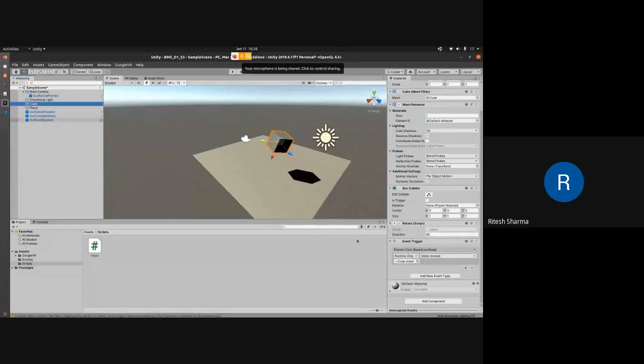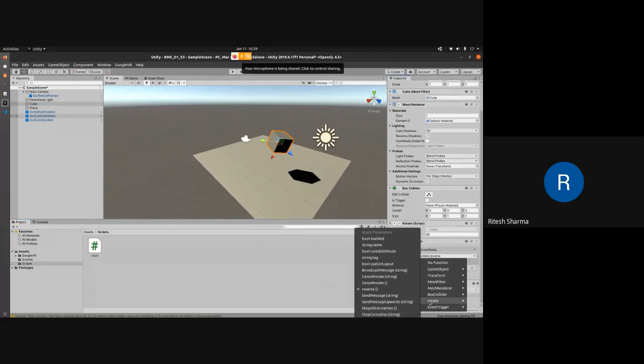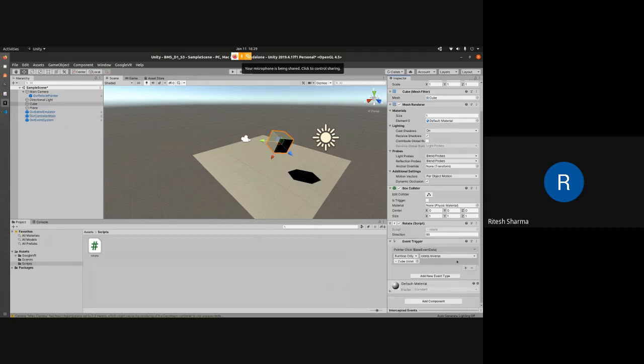Then we went back here, and in the cube we added a component called event trigger. In the event trigger we added an event type which is pointer click. On the object we dragged and dropped the cube, which listed all the functions related to cube. So it has a rotate script which we have written, which has the reverse function in it. So we clicked on this function.